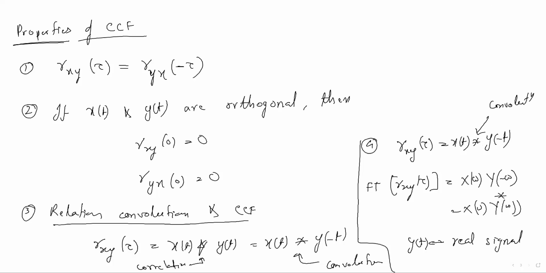So this is all for the theory part of correlation and convolution. I have given the definitions and some properties of autocorrelation and cross correlation. In the next class we will solve some problems based on these concepts. Just try to understand these things and revise.